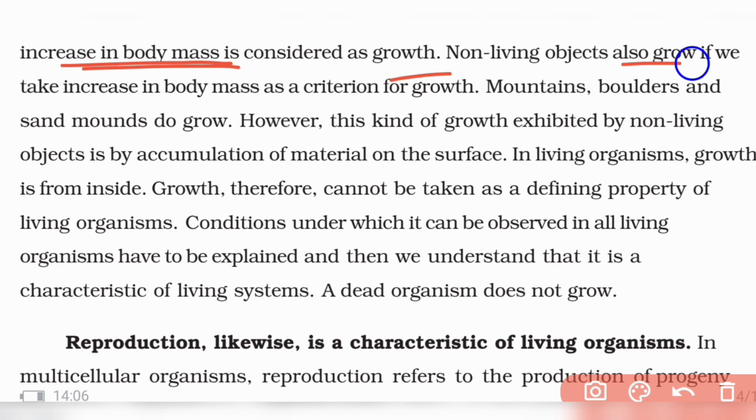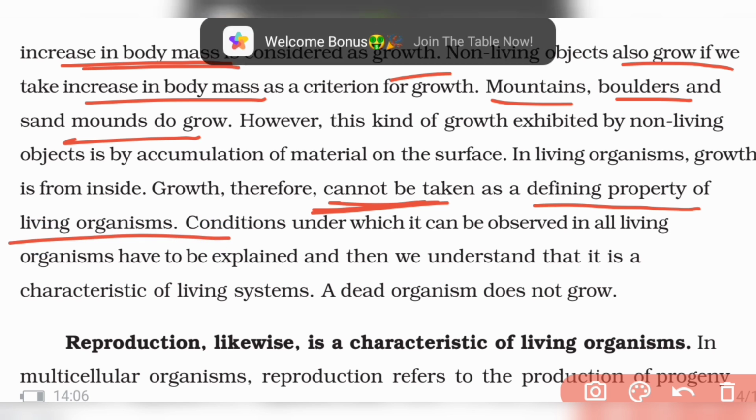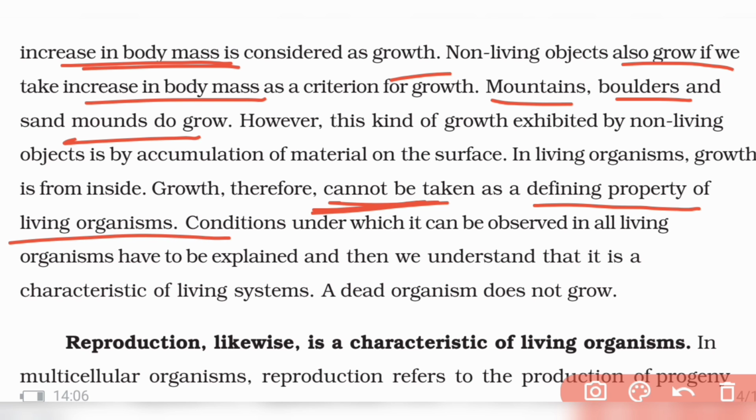Non-living objects also grow. If you take body mass as criteria for growth, mountains, boulders, and sand mounds also grow. So do you consider growth as a characteristic of living things? No, growth cannot be considered as a defining property of living organisms, because even non-living things grow. But in living organisms the growth is from inside. In that way you can tell it is growing, but you cannot actually take it as a defining characteristic.